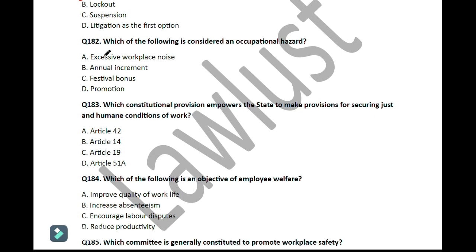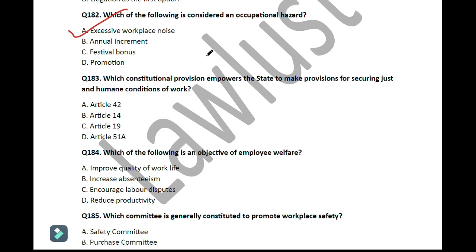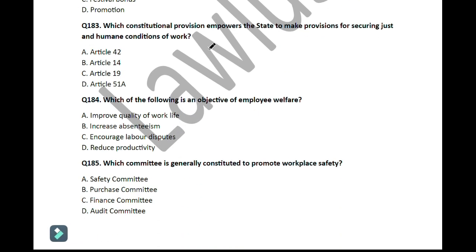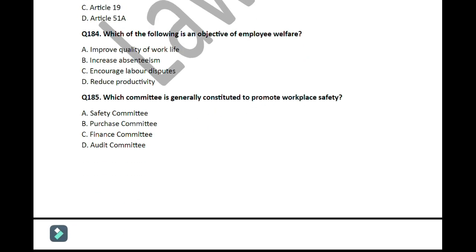So move on to the next question. Question number 182. Which of the following is considered an occupational hazard? So here the correct answer is excessive workplace noise. So move on to the next question. Question number 183. Which constitutional provision empowers the state to make provision for securing just and human condition of workplace? So here the correct answer is Article 42, which is part of DPSP.